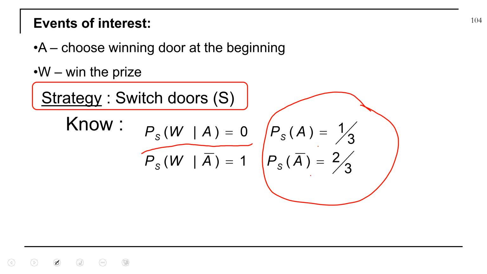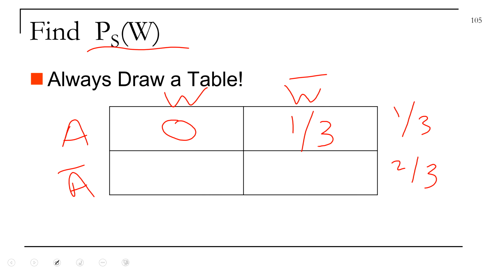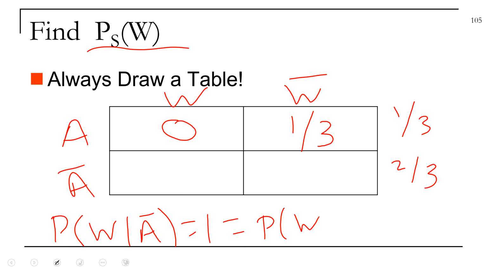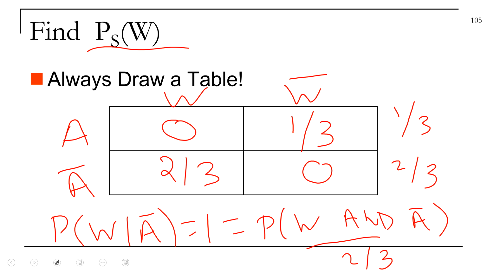We have that so far. W given A bar equals 1. So let's look at this one. The probability of W given A bar equals 1 equals the probability of W and A bar over the probability of A bar. Now what's the probability of A bar? That's 2/3 divided by 2/3. So this tells me that the probability of W and A bar is 2/3. So I get 2/3. This has to be 0 because adding across has to be 0. And I get the answers.